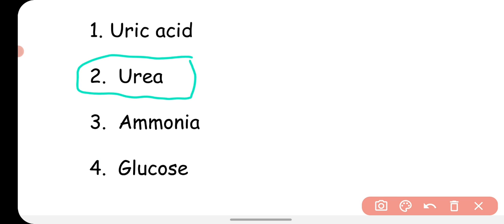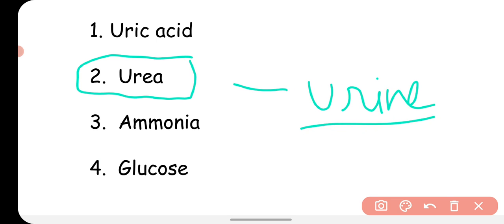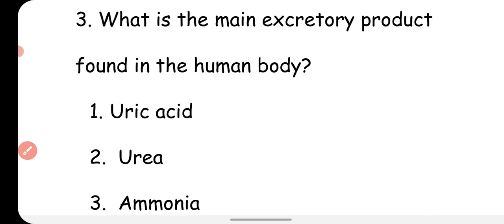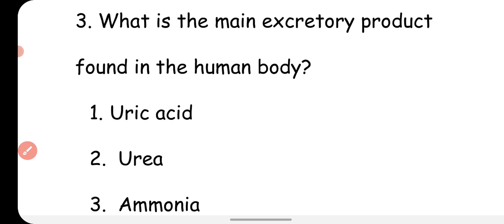Whatever nitrogenous waste products are formed in our body are converted into urea, and ultimately this urea is filtered out by the kidney in the form of urine. So urea is the main excretory product which is excreted by the kidney, and urea will be your right answer.